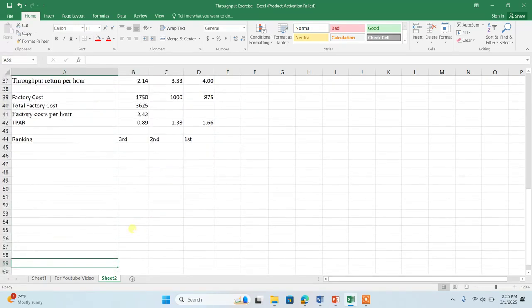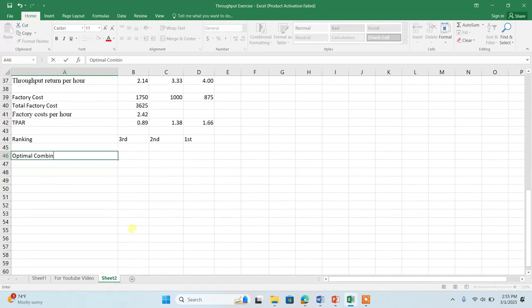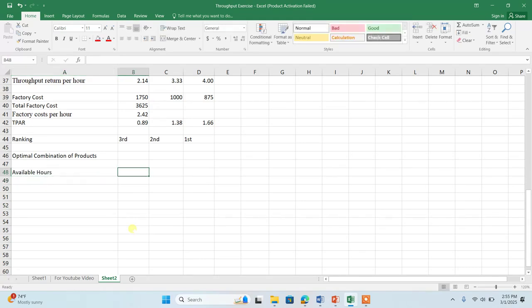Now let's calculate the best combination, the optimal combination of products. Let me write it. How many hours do we have? How many hours do we have in the bottleneck?